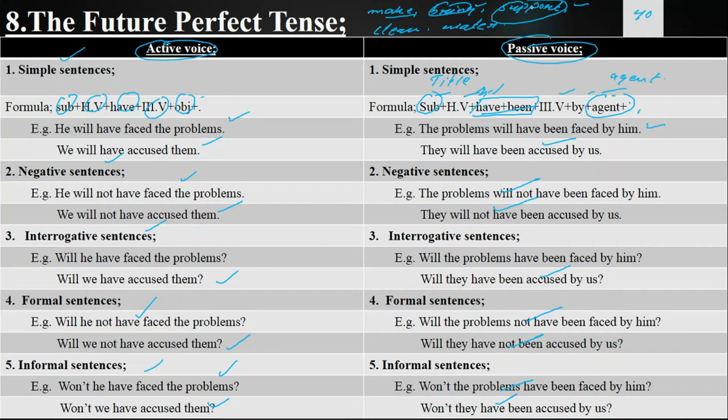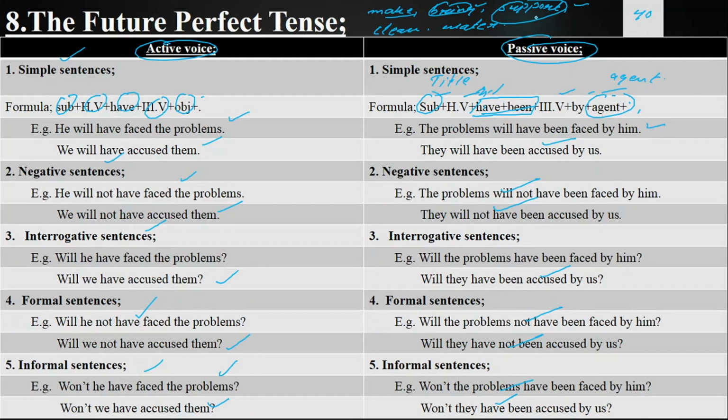Germany was supported by me. Germany was not supported by me. Was Germany supported by me? Was Germany not supported by me? Wasn't Germany supported by me? Germany will be supported by me. Germany will not be supported by me. Will Germany be supported by me? Will Germany not be supported by me? Won't Germany be supported by me?